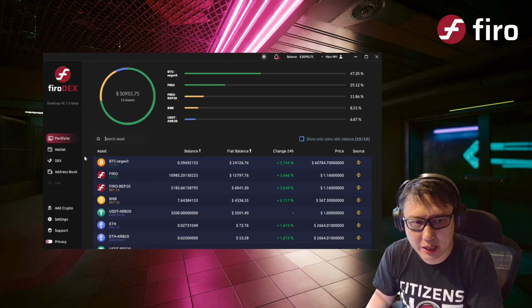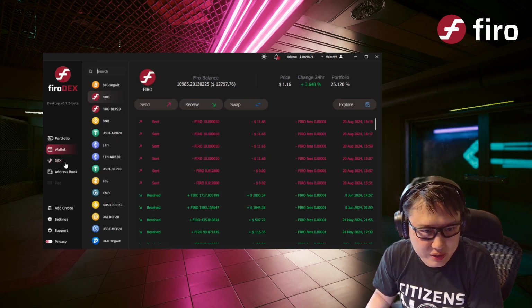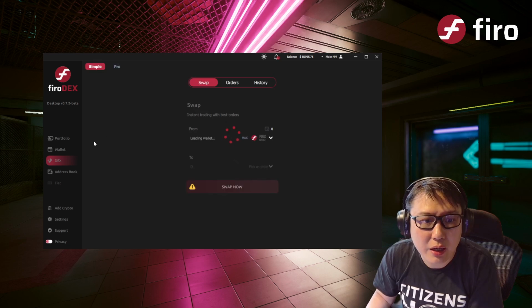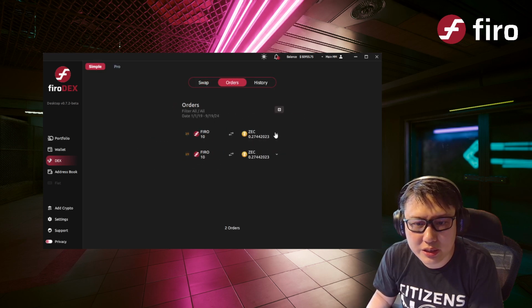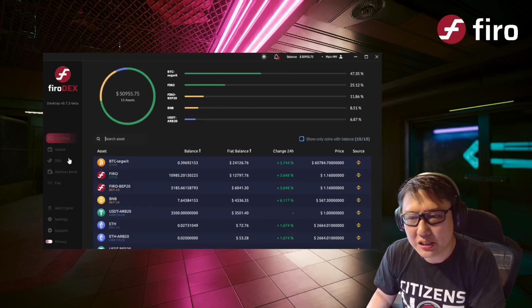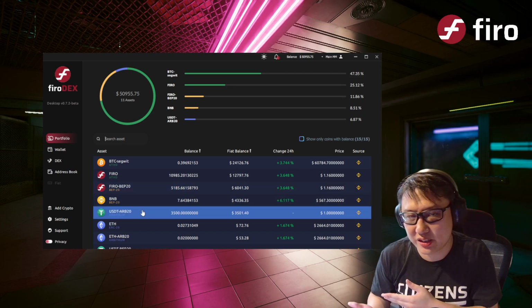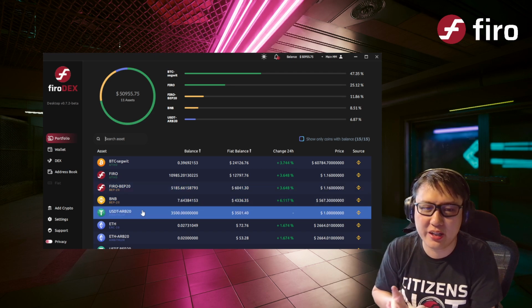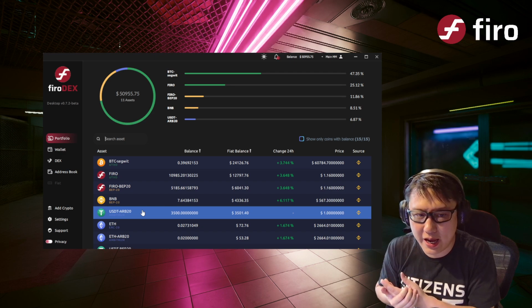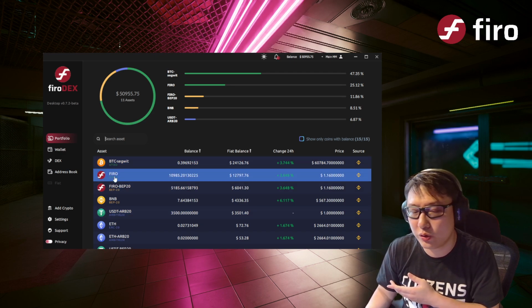So yeah, this is a swap. We can see how this is progressing. You look at orders, you can see all of this is progressing. So, all right, this is talking about swapping from UTXO coins to UTXO coins. That means it's like Bitcoin, Dogecoin, Zcash, Firo, they're all UTXO coins.